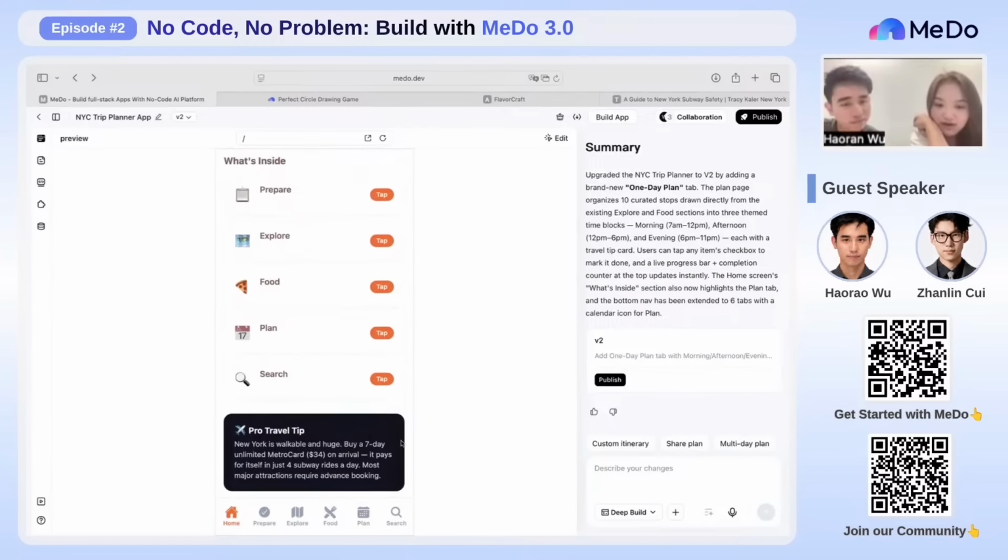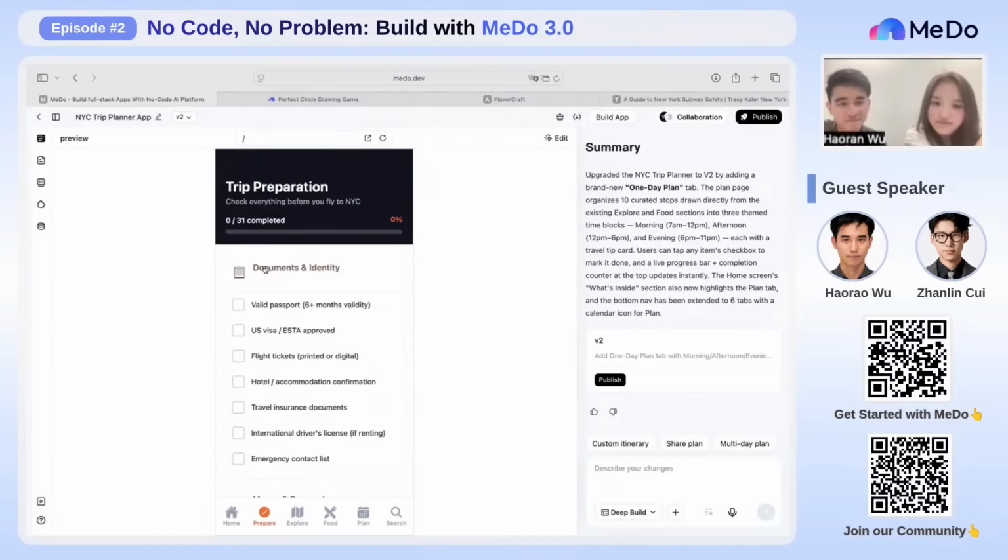Okay, let me see. Pro travel plan. Okay, what is this one? New York is walkable and huge. Oh, so it's not just a tip. You can buy the Metro card for the package. I know that one because the New York City subway is kind of expensive. As always, it's like $3 per trip. Oh my God. So if you want to visit a lot of iconic spots every single day, it's going to take a lot of money if you purchase one by one. So I think this one is going to be really helpful, and a lot of travelers actually don't know they have the choice. Wow. Yeah, it's really going to help me out.